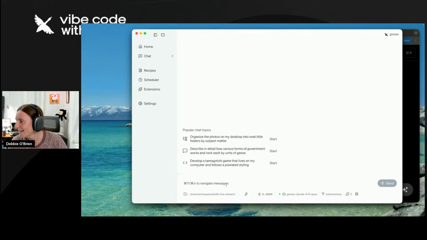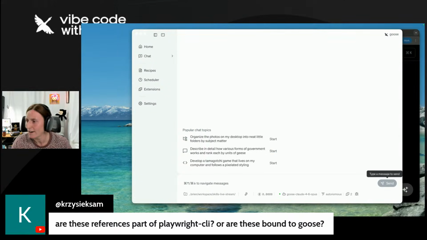Are there any references part of the Playwright CLI, or are they bound to Goose? So the references part, I should bring these questions up. I'm terrible at this kind of hosting part. Are these references part of Playwright CLI? Yes, they are. This is built by the Playwright CLI. So the Playwright team built these references, and they get installed no matter what agent you're using.